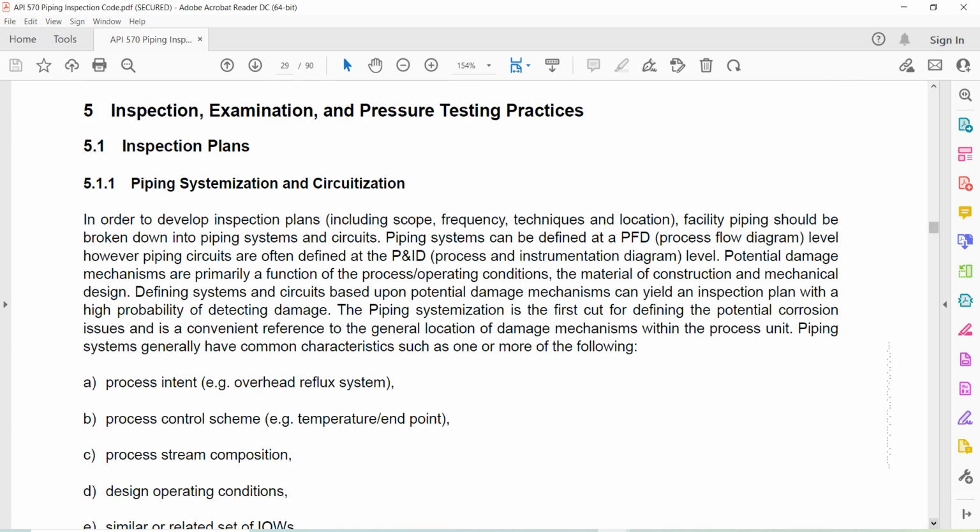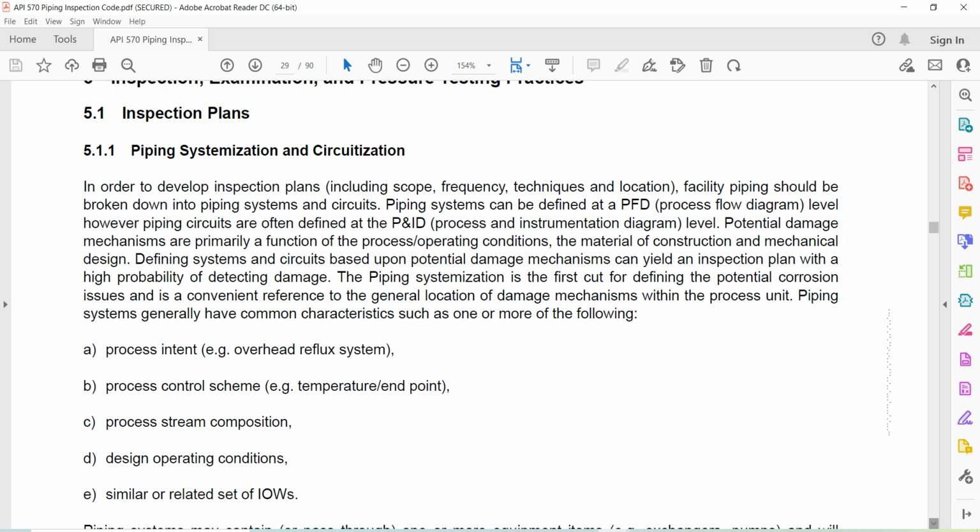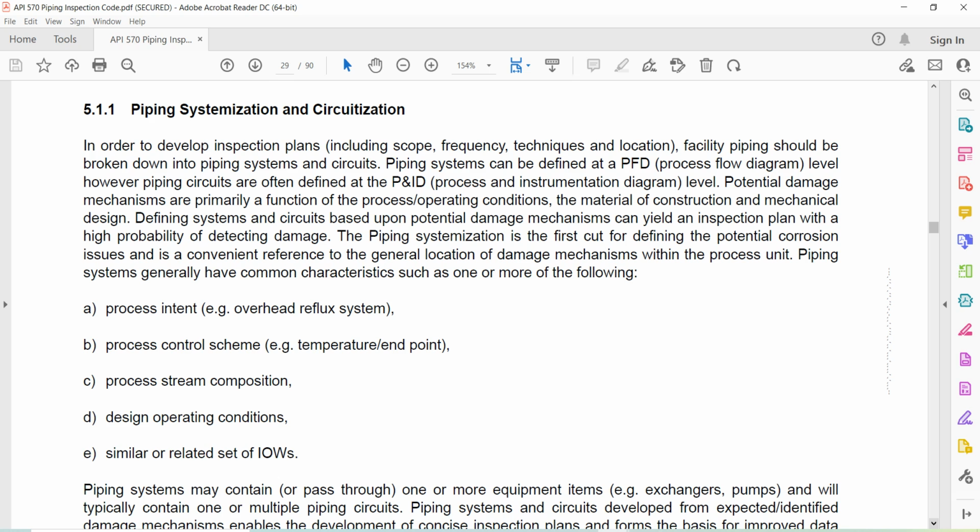Section 5. Inspection, examination, and pressure testing practices. Inspection plans. Piping systemization and circuitization. In order to develop inspection plans, including scope, frequency, techniques, and locations, facility piping should be broken down into piping systems and circuits. Piping systems can be defined at a PFD, process flow diagram level. However, piping circuits are often defined at the PID, process instrument diagram level.